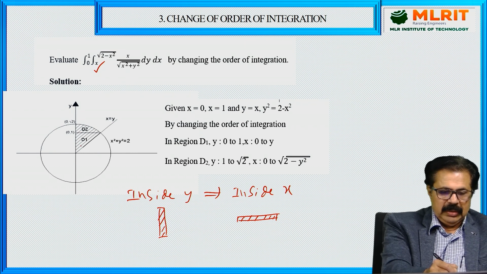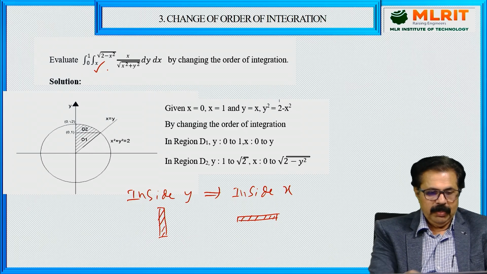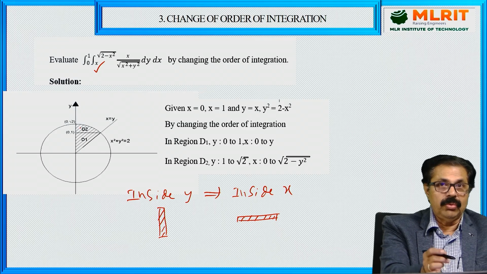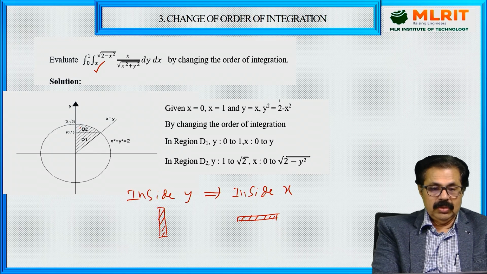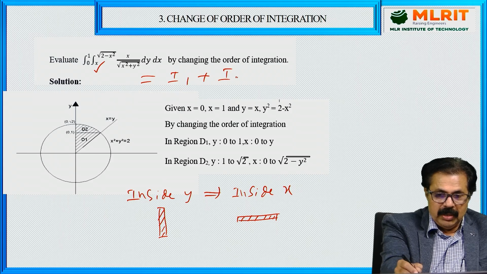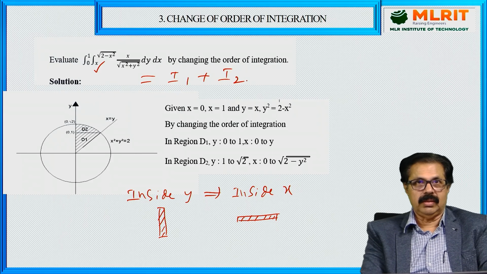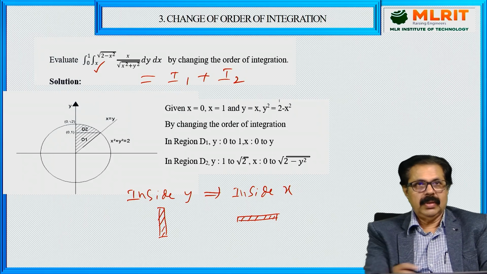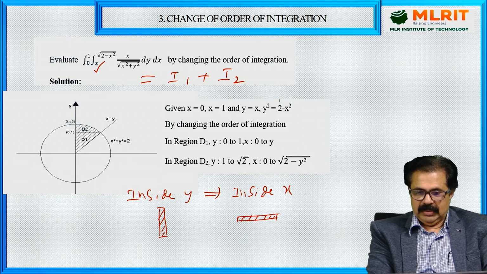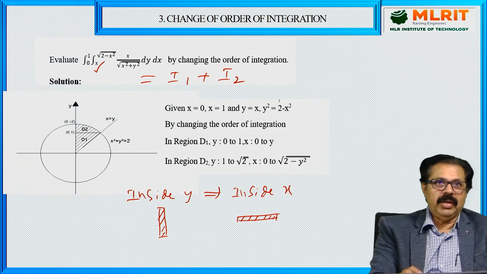The given one is a single region with respect to y, but if you go with respect to x, once again it is cut into two parts, D1 and D2. So this will become I1 plus I2. Instead of one double integral, you have to go for two double integrals. You can take it as homework and complete it.